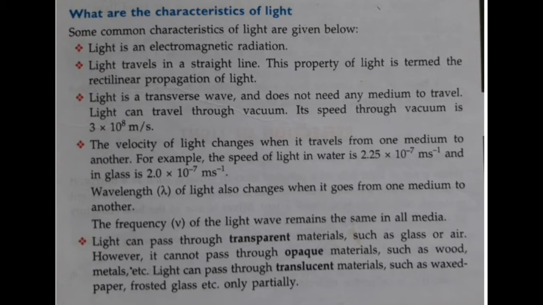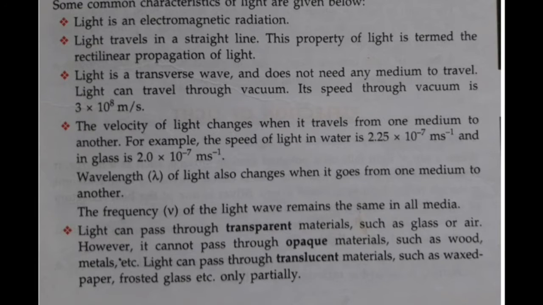For example, the speed of light in water is 2.25 × 10^-7 meter per second, and in glass medium its velocity is 2.0 × 10^-7 meter per second. Wavelength of light also remains the same in all media.